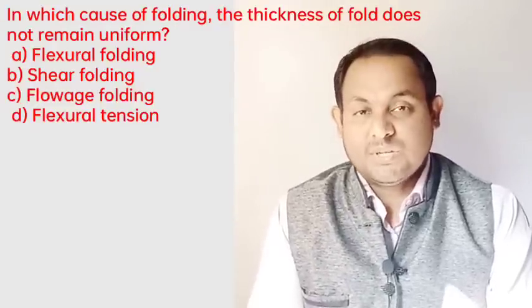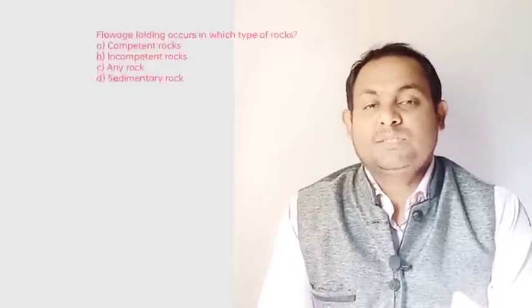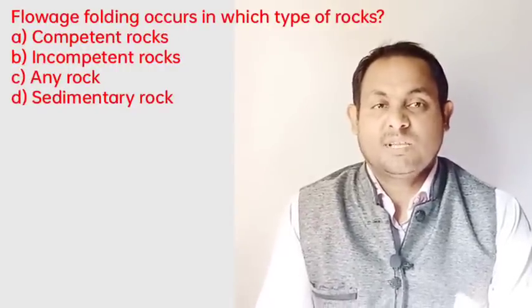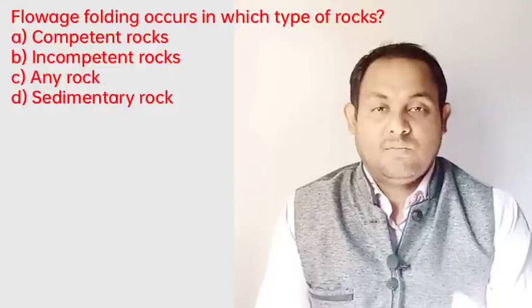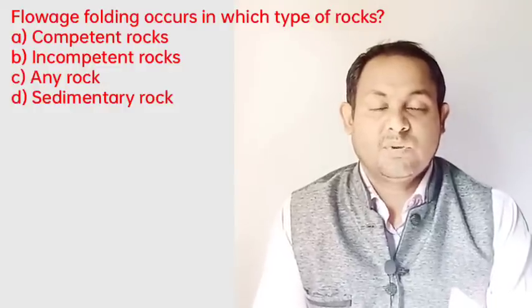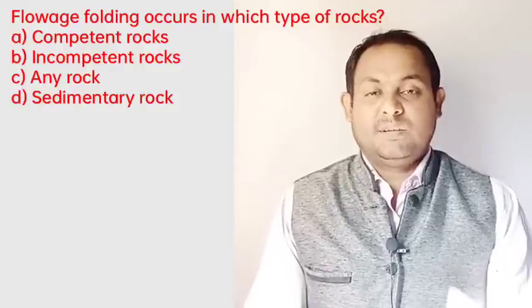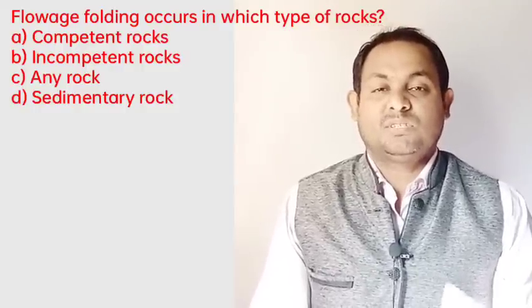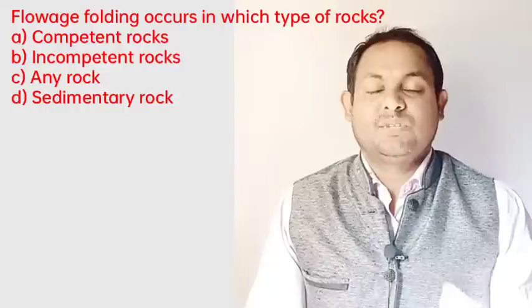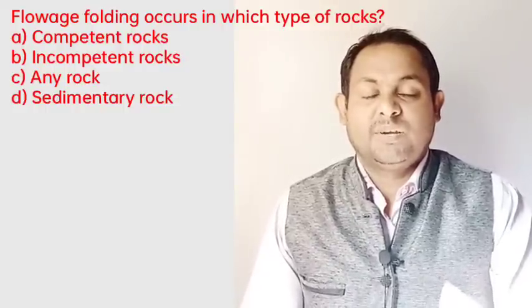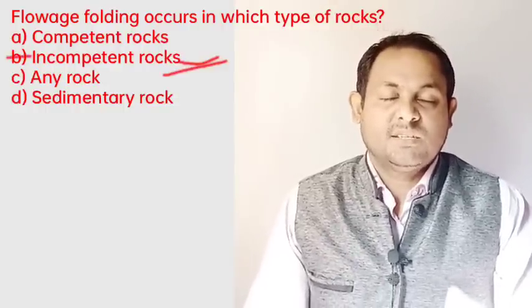And next, another question: flow folding occurs in which type of rocks? Flow folding is the principal process of folding in incompetent or plastic types of rocks such as clay, shales, gypsum and rock salt, etc. So option incompetent rocks is the correct answer.